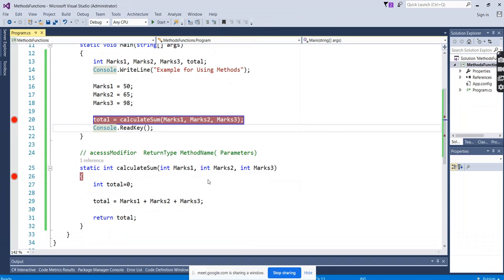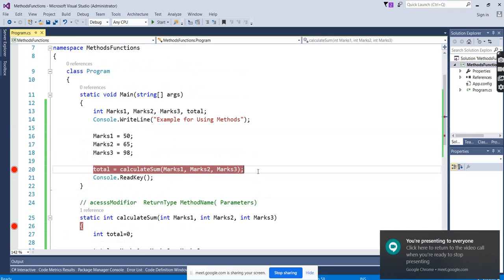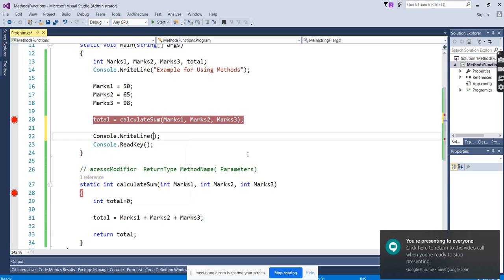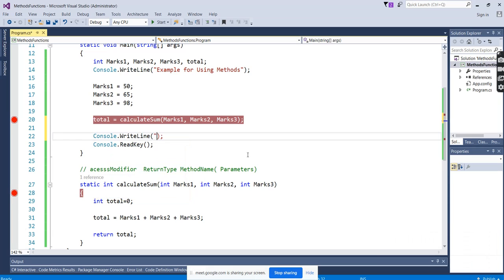We are not displaying the total here. We need to display the total, right? Let's do that.